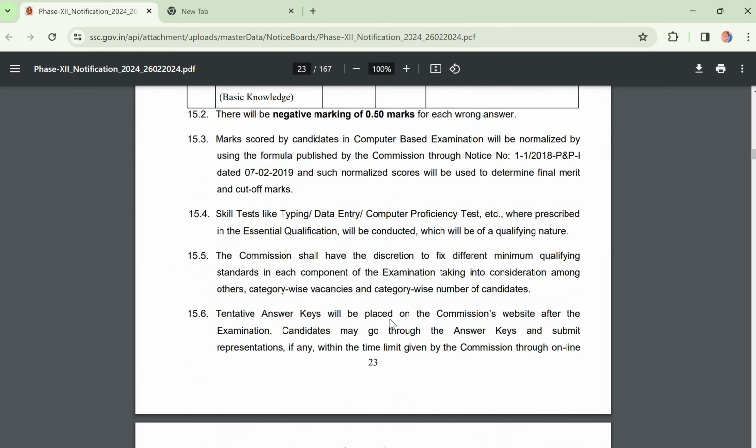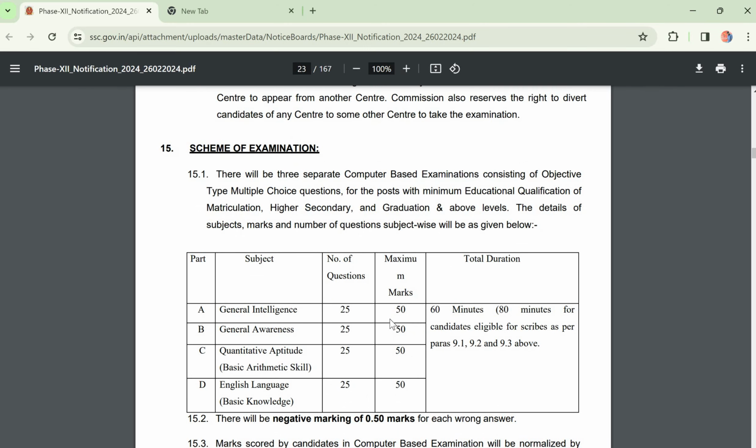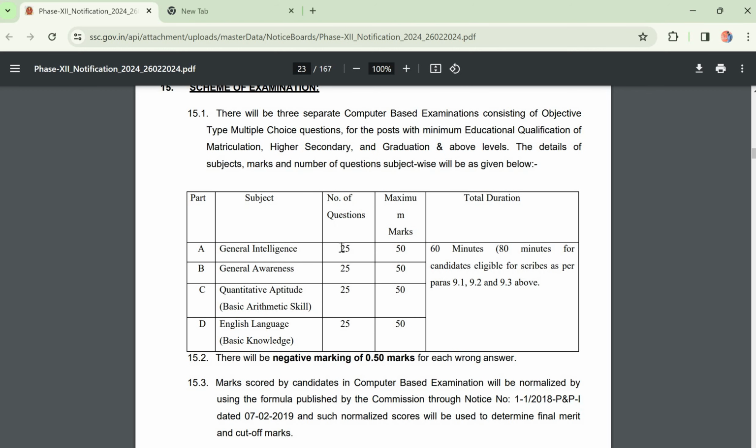So next I will explain the scheme of examination. Everyone already knows there are 100 questions. Whether it is matriculation level, higher secondary, or graduation and above, you will get only 100 questions. Each is 2 marks, so around 200 marks is the exam, and the time is 60 minutes, only 1 hour. Just keep in mind you have to solve 100 questions in 60 minutes.